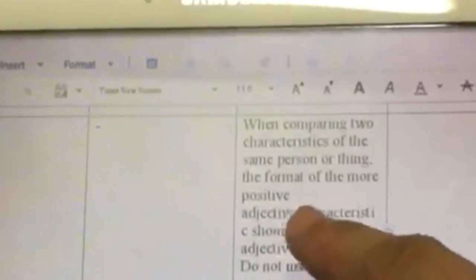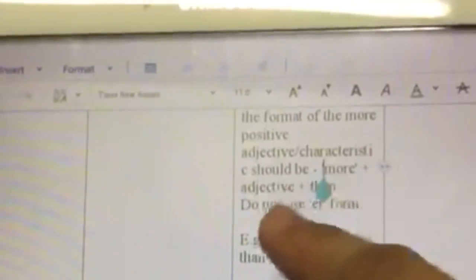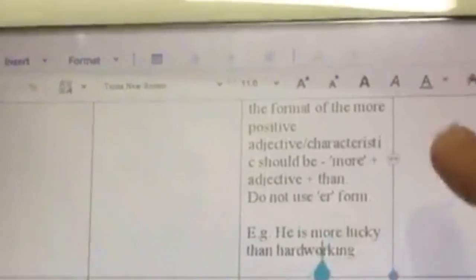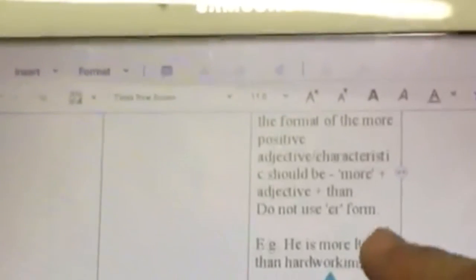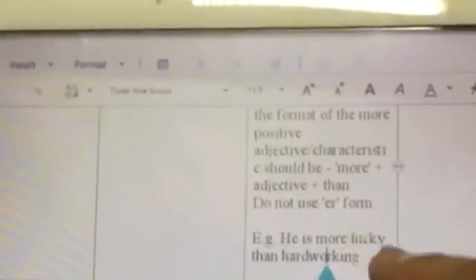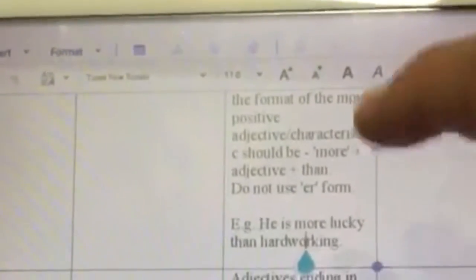If I want to say something like that, how should I say? What this rule is telling us is that the more positive characteristic or adjective should be of the form more plus adjective plus than. We should not use the er form. For example, he is more lucky than hardworking. See, the comparative degree of the adjective lucky is luckier. But in this case, this man, his luck is of a higher degree than his hardworking nature.